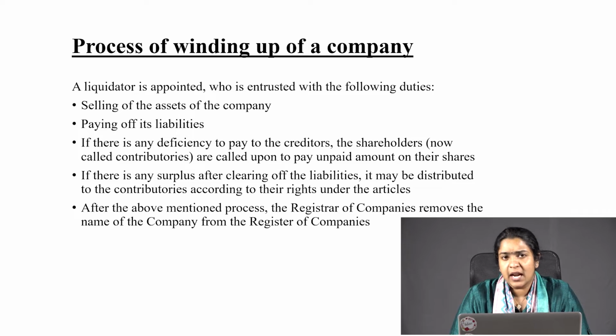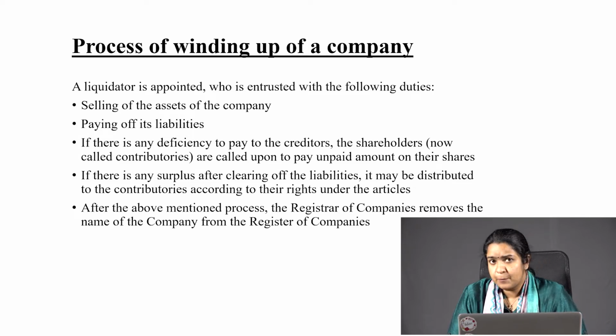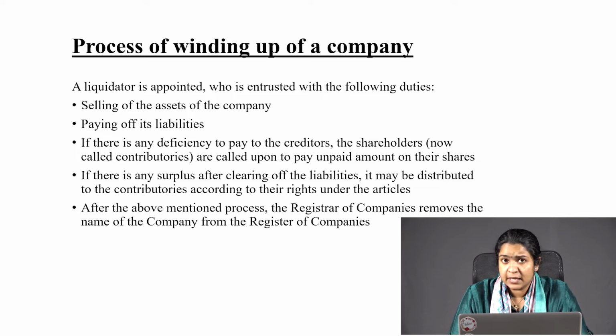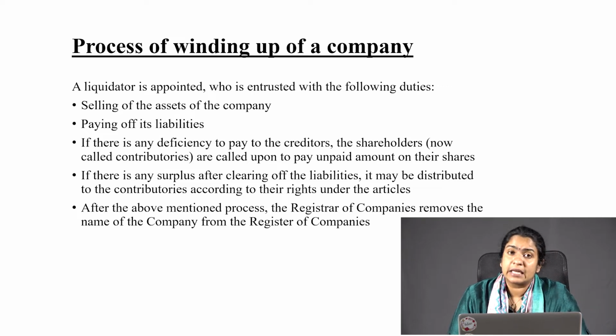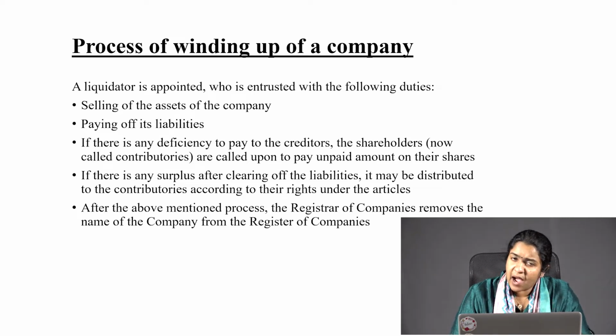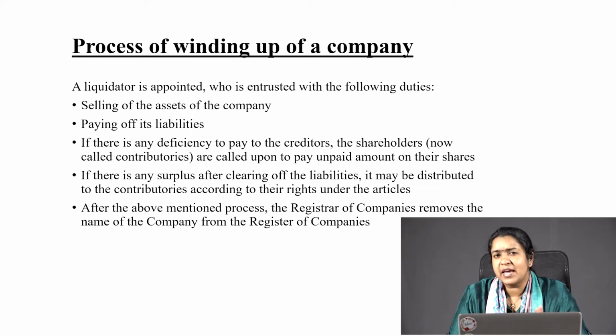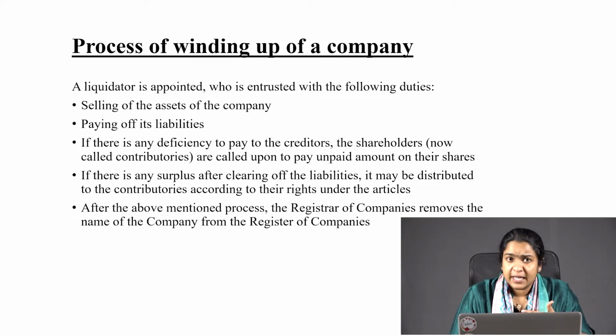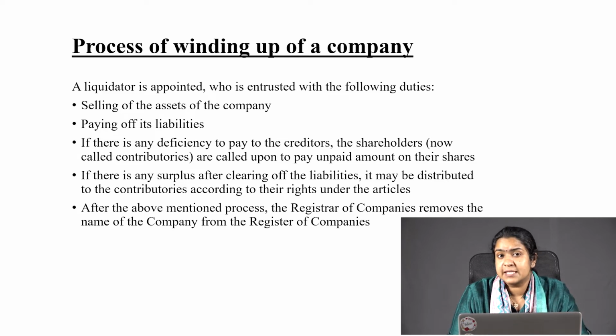As we discussed earlier, when the law mandates or when the company voluntarily goes for liquidation, the first thing that happens is that a liquidator is appointed. It is after the appointment of the liquidator that various other steps are taken into action.